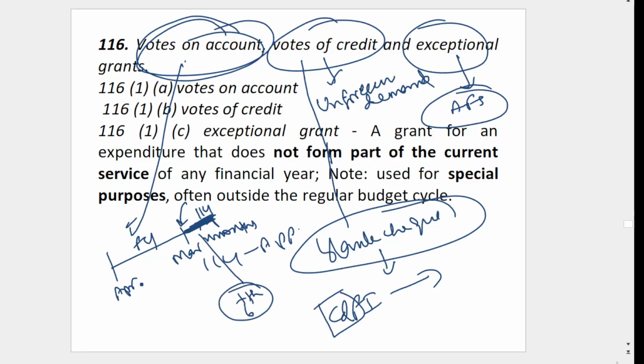For example, we want 1,000 rupees for the whole year; they will take an advance of, let's say, 200 rupees. It is like an advance you take. Let's say you have to give me 1,000 rupees, so in advance you give 200, then later you give the rest. That is vote on account.